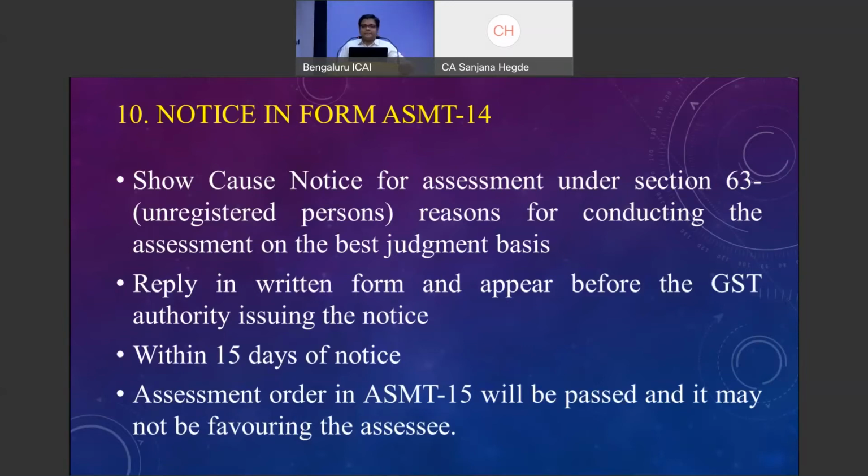ASMT 15, an assessment order, will be passed if there is no response, or the response is there but the taxes are not paid. ASMT 15 will be passed. It is an order. And once an order is passed, they will wait 3 months. After 3 months, they can initiate the recovery proceedings.